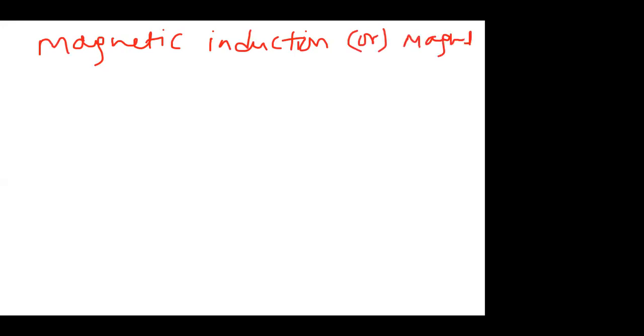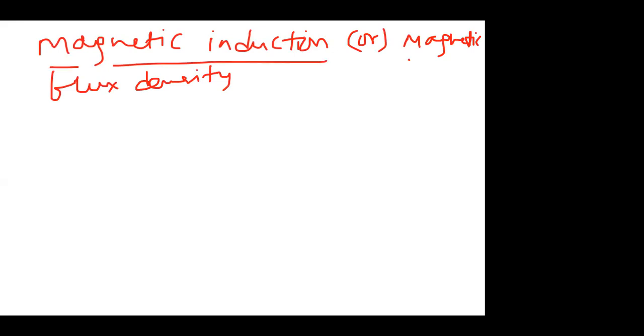Magnetic induction is also called magnetic flux density. Magnetic flux is different from magnetic flux density. So now we are discussing magnetic induction, which I'll call magnetic flux density.